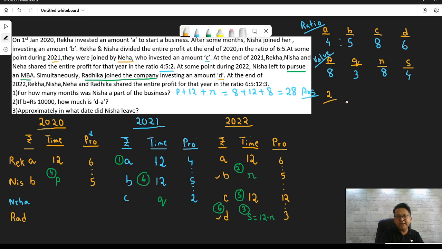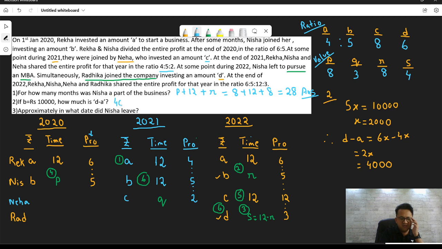B is, let's say, 5, and that's a ratio. So let's call it 5x, 4x, 5x, 8x and 6x. B is 5x, and 5x as per the question is equal to 10,000. So can I say x is equal to 2,000? Therefore, D minus A is 6x minus 4x, which is 2x. X is 2,000, so 2x is going to be 4,000. And that's your answer for the second one.